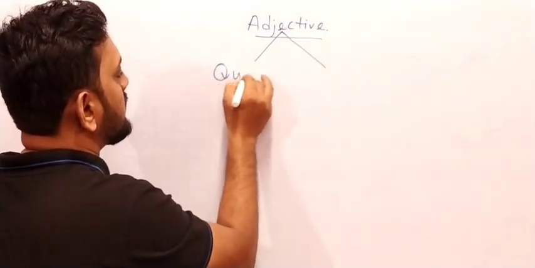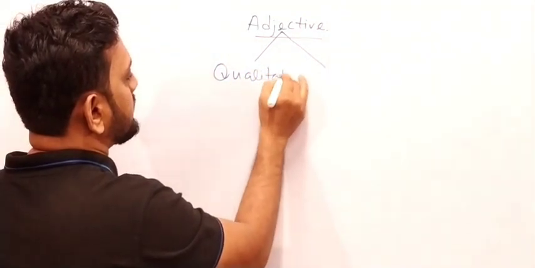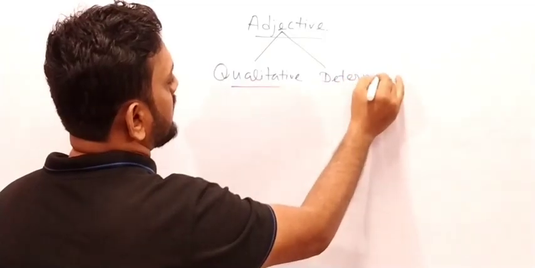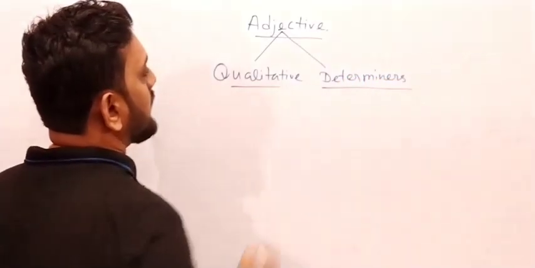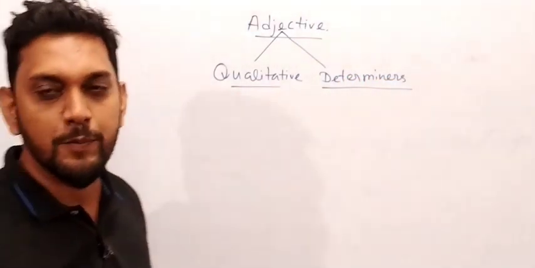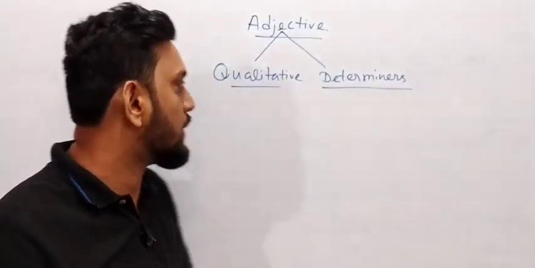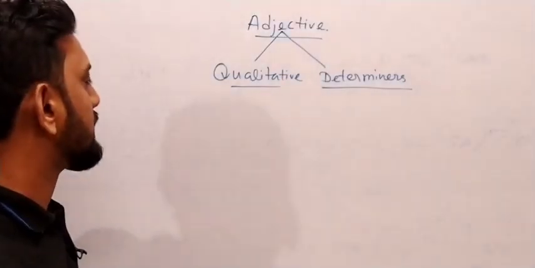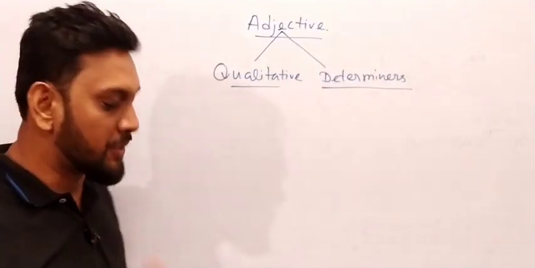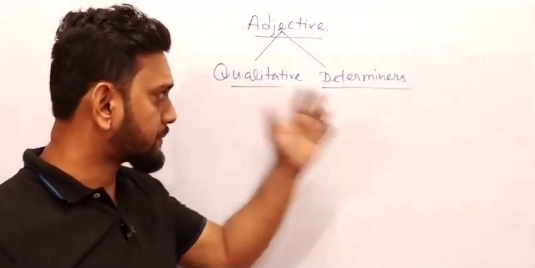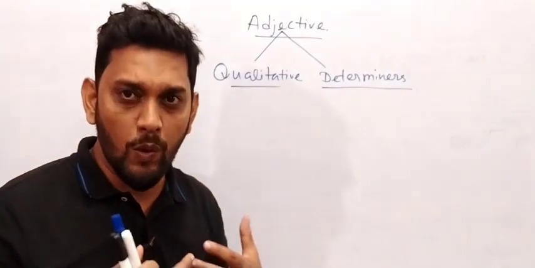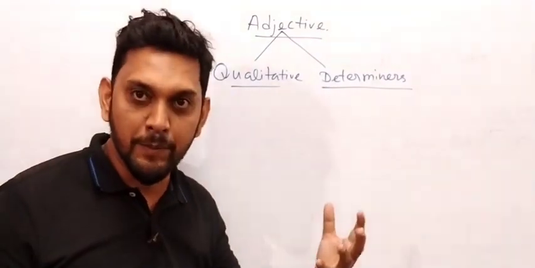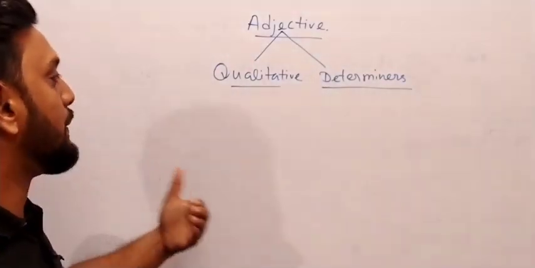One is qualitative adjective, and another one is determiners. Adjective has been divided into two parts. First one is qualitative adjective. Second one is determiners. Now let me write something. What is qualitative adjective? What is determiners? We need to go all in. We need to study very deeply about qualitative adjective and determiners, all those things.